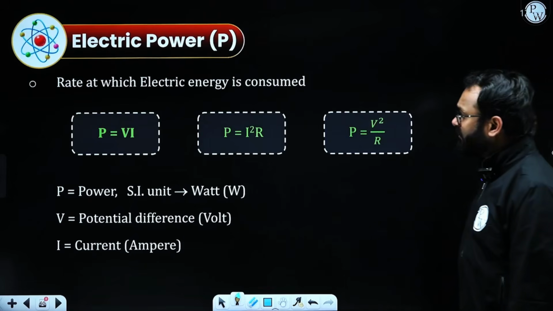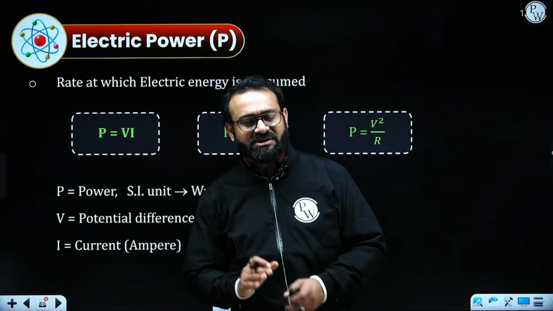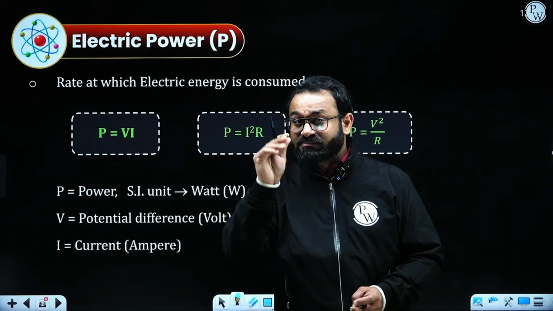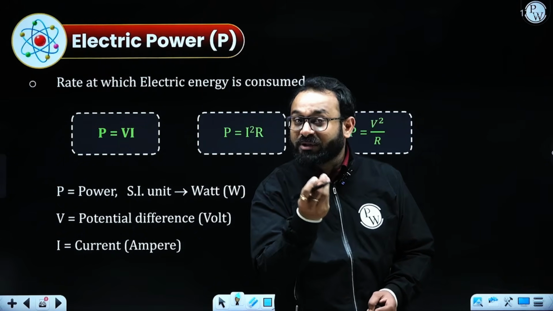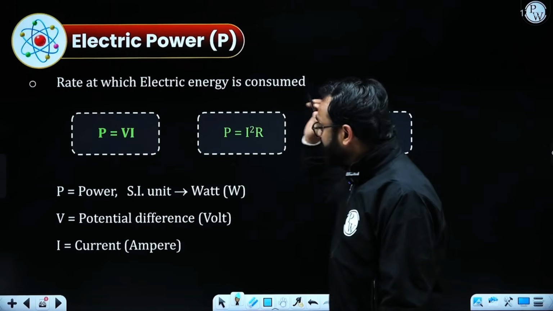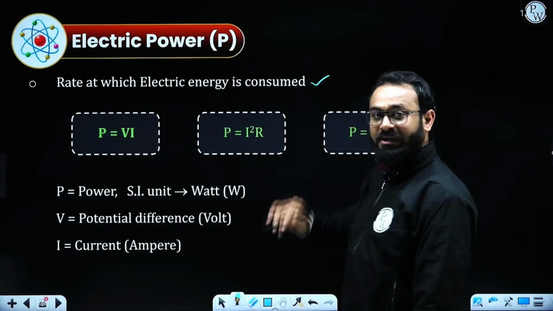What is electric power? It is the rate at which electrical energy is consumed. You must have noticed in your home, when the appliances are given, it clearly says something related to power, because energy is already being consumed in your home. You are using electric current in the different appliances. So the rate at which electrical energy is consumed is called electric power.